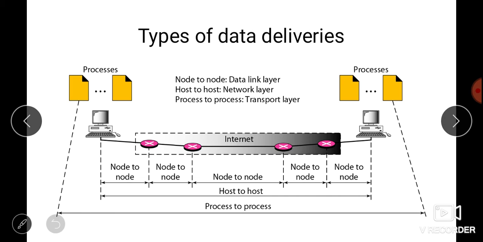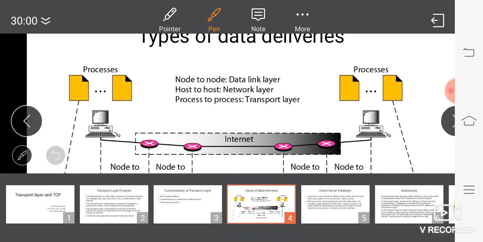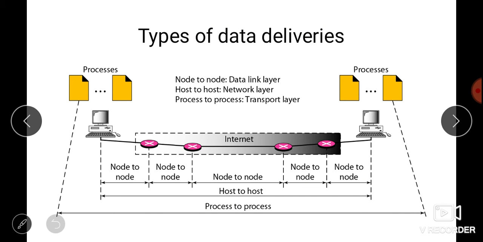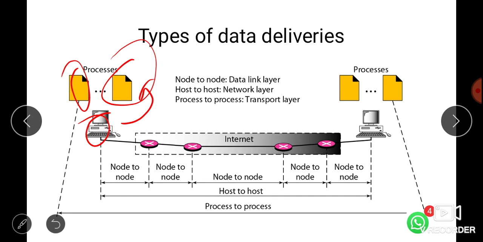This is a host, and these are the processes which are running on this host, like a Word file, Internet Explorer, Google Chrome, or any application like Skype, Play Store, or a file manager you have opened. All these are nothing but applications or processes. These processes are running on this host, and this is the network, or you can say the internet.